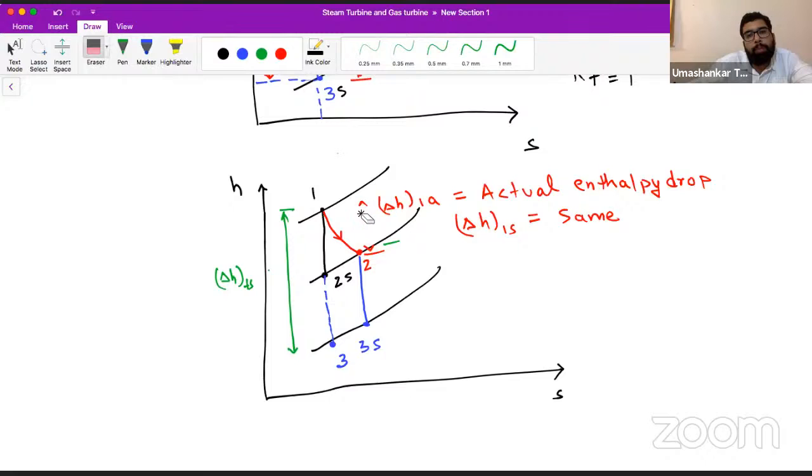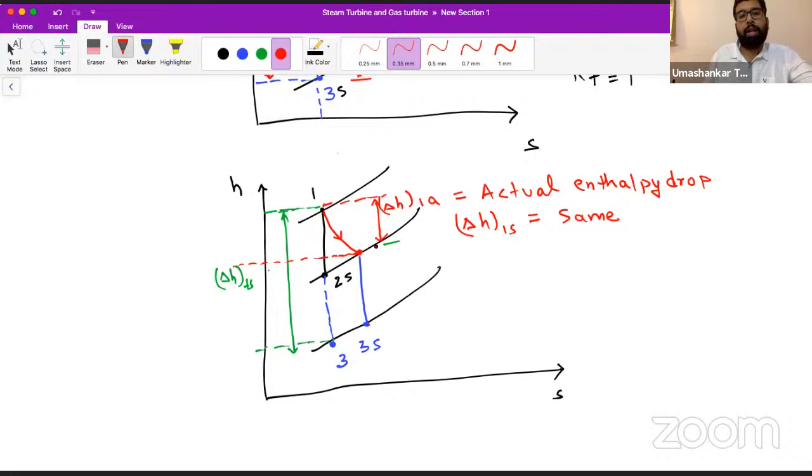Remember this? How are we calculating it? We are putting it like this, seeing it from here. So if you draw a straight line from here and a straight line from here, this will be your ΔH1s.